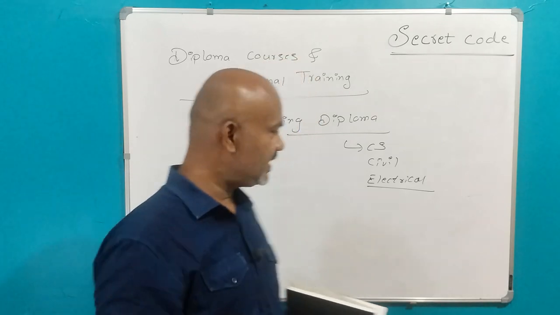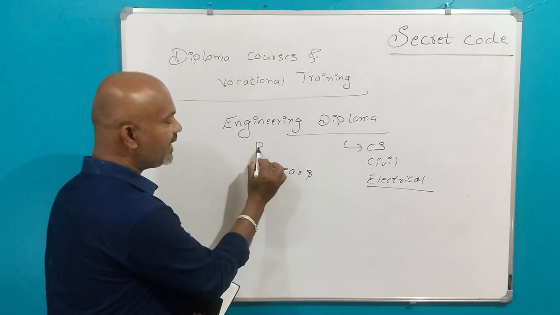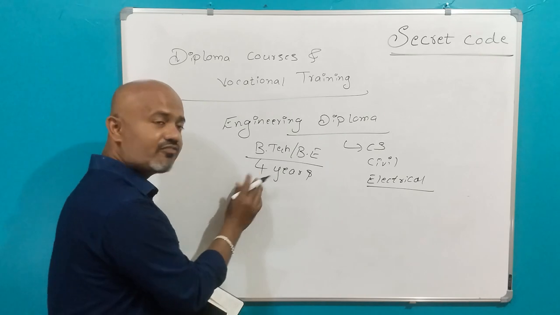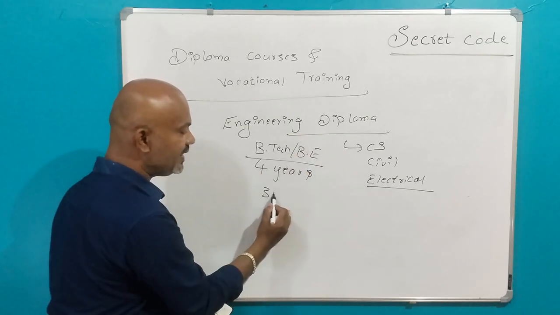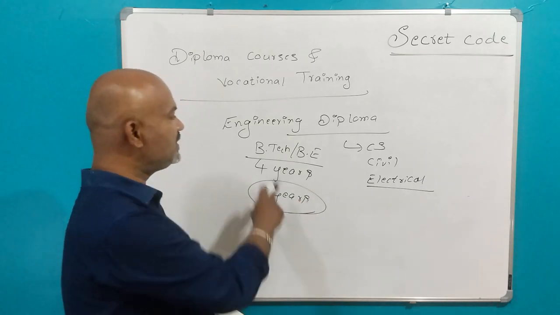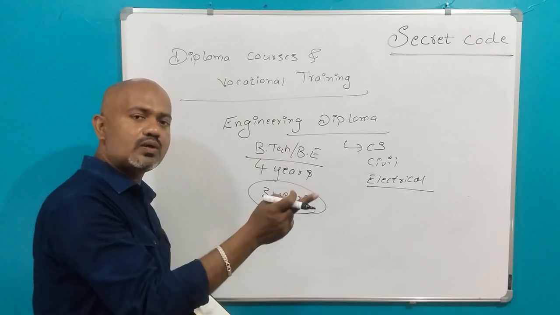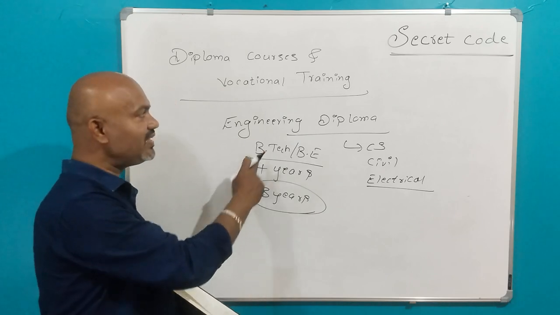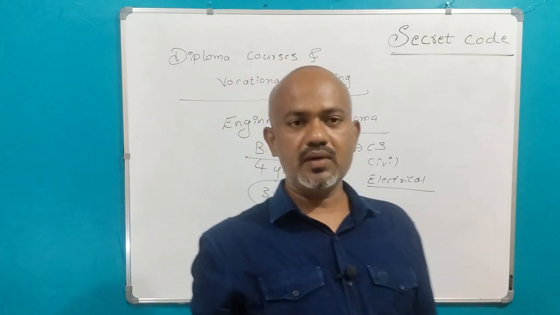Engineering is 4 years, if you take BTech or BE, they are 4 years. Instead of 4 years, if you do this engineering diploma, it will be 3 years. 1 year will be lessened if you do this engineering diploma and then go for BE or BTech. If you do class 11 and class 12, you have to do 4 years of engineering. Otherwise, engineering diploma means 3 years. That is the difference.